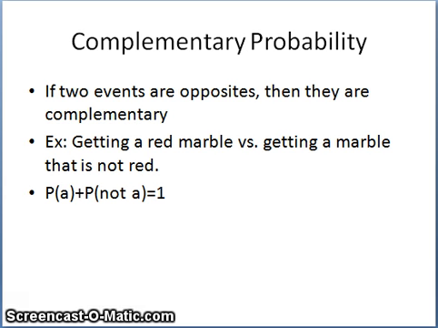So just a brief comment about complementary probability. If 2 events are complete opposites, then they are complementary events. So for example, getting a red marble versus getting a marble that is not red. You only have 2 options there. Either you get a red one or you don't get a red one. So you could say that the probability of getting a red one plus the probability of not getting a red one is going to be equal to 1. Because if you're picking marbles at all, you're going to either get a red one or not a red one, so basically you're saying that the probability that you get a marble at all is guaranteed, that it is 1.